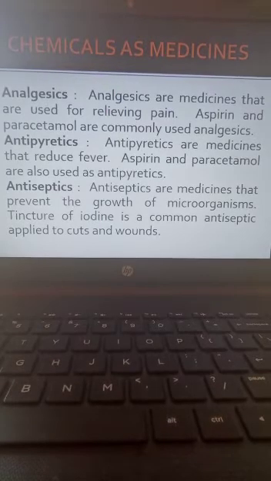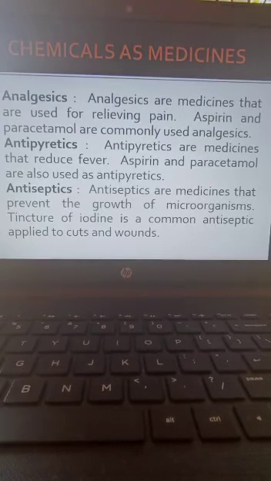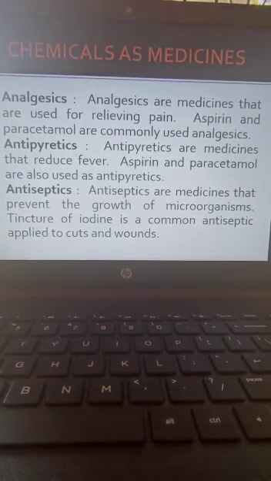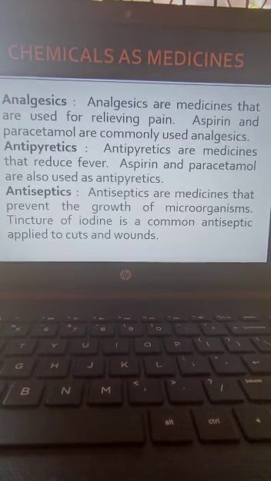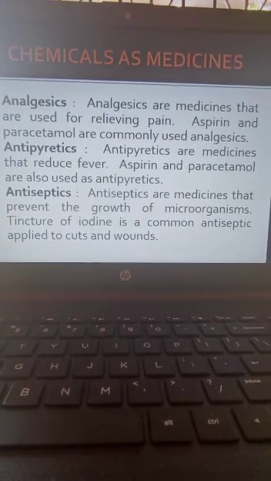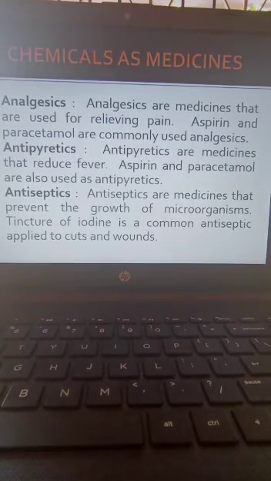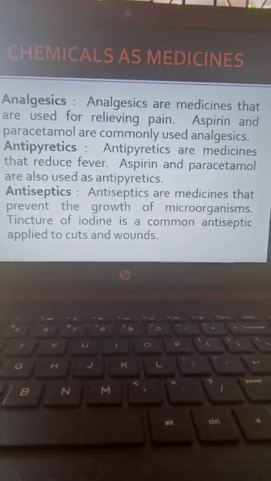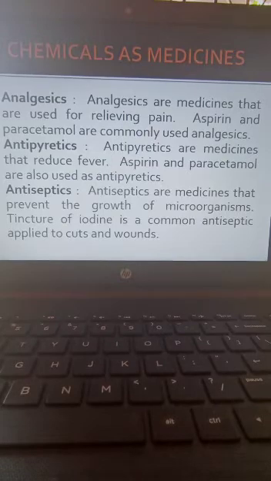If there are cuts or wounds, that is where we apply antiseptics. It is not taken inside. Antiseptics are applied outside, on the external body. Example, tincture of iodine is a common antiseptic. So antiseptics are medicines that prevent the growth of microorganisms. Tincture of iodine is a common antiseptic. So this is a picture of some medicines.